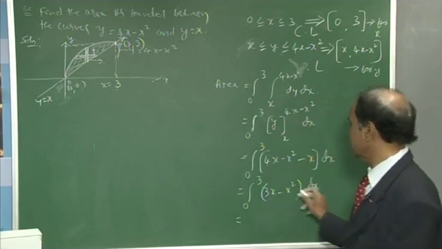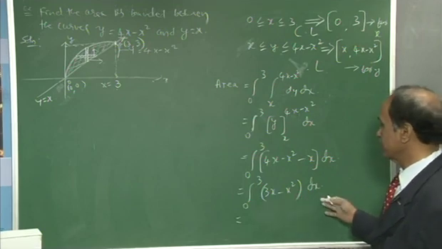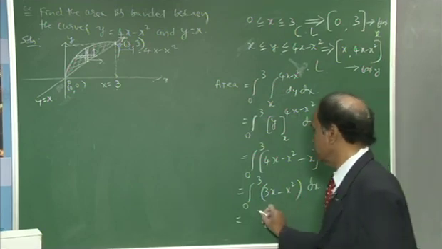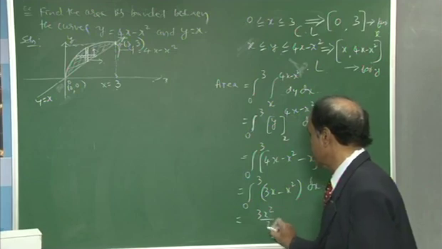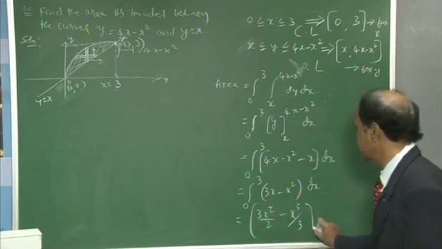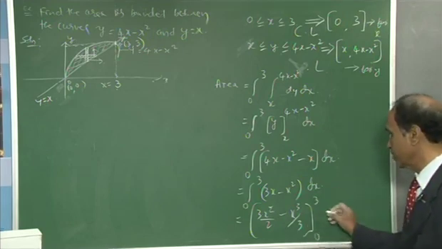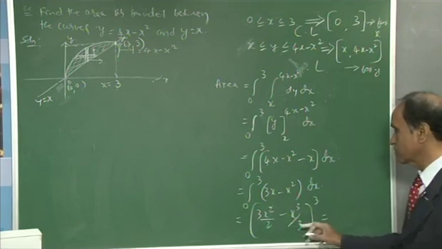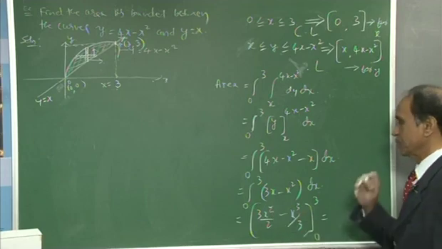Now this is a simple case with a single variable: 3 into x square by 2 minus x cube by 3, running between 0 and 3. You will replace x equal to 3 as the upper limit and x equal to 0.